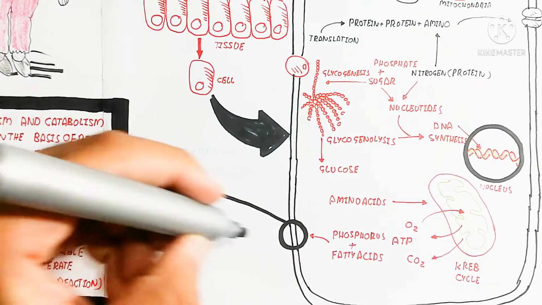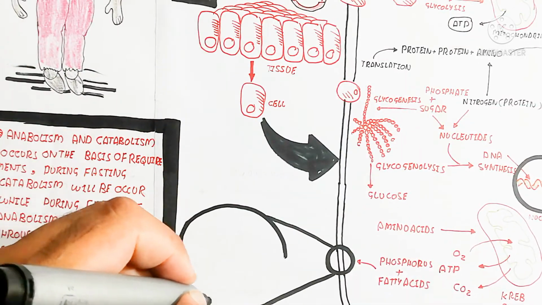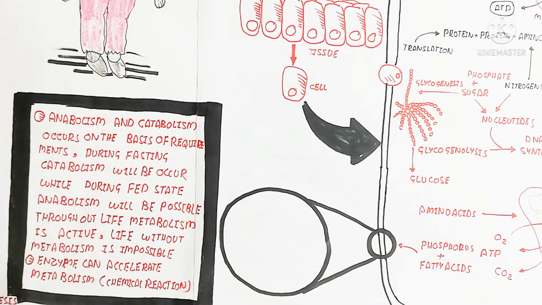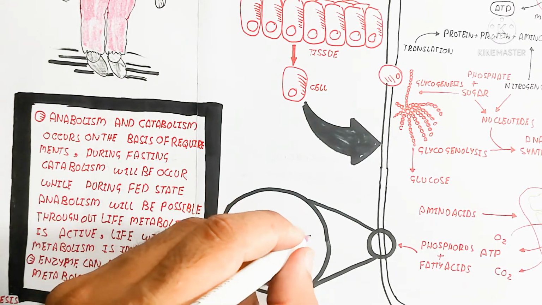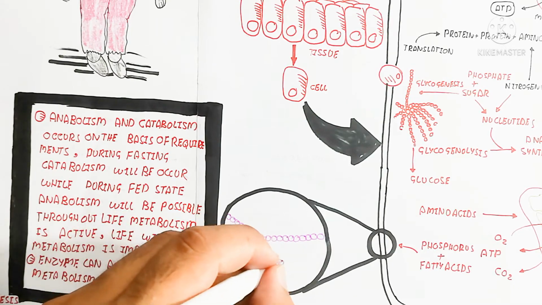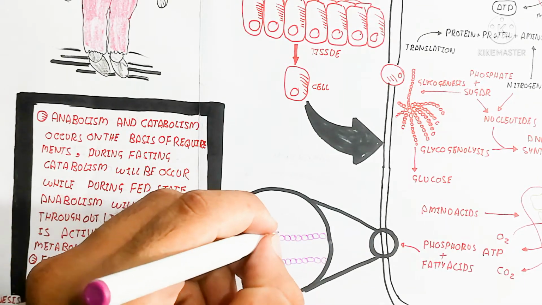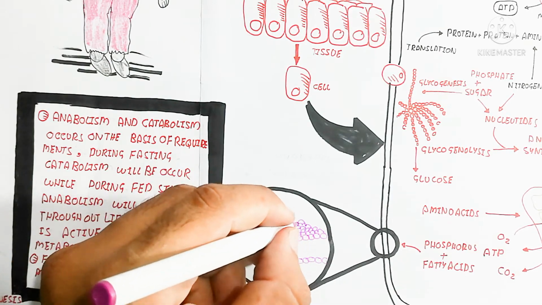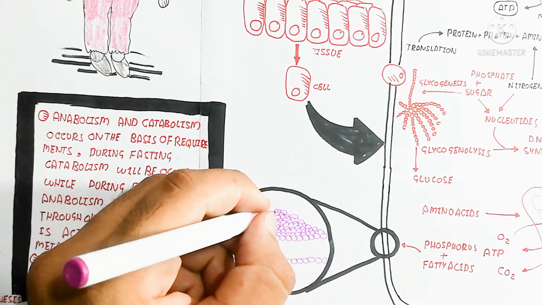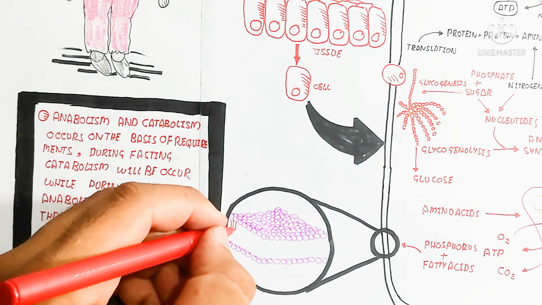But one more important thing is that anabolic reactions are present. Phosphate and fatty acid combine together by a different process, which we will discuss in the next video, to produce the bilayer of phospholipid of the plasma membrane. So the plasma membrane is made up of hydrophilic and hydrophobic interaction with water.